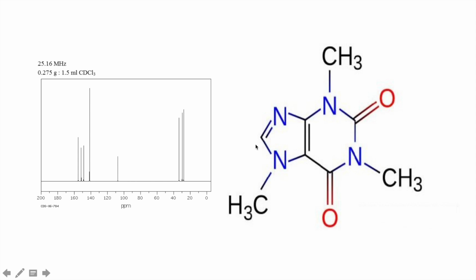Lastly, caffeine has 8 chemically distinct carbons. Let's show them. 1, 2, 3, 4, 5, 6, 7, and 8. Each line in the C13 NMR spectra displays a distinct carbon. Also, the further downfield the peak, the more deshielded the nucleus is, because it is easier to flip the nucleus and cause it to resonate. An example of this is the carbon on the carbonyl groups. Lastly, an example of a lowly deshielded carbon nucleus is the 3-methyl groups.